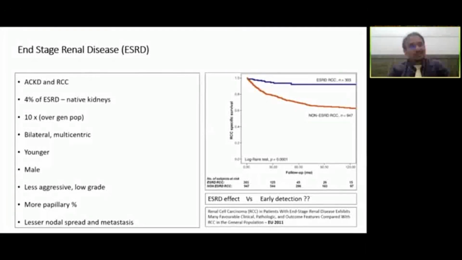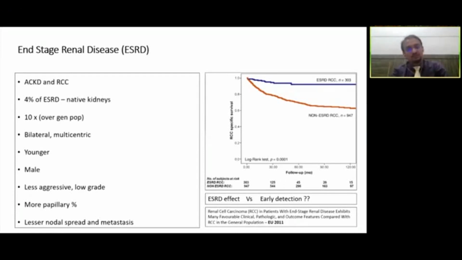Last point in the etiology, end-stage renal disease is one of the most important factors which contributes to these particular cancers because of the association of acquired renal cystic disease as well as RCCs. Nearly 4% of ESRD patients will have tumors developing in their native kidneys, which is nearly 10 times higher risk over the general population. These are generally younger males. It happens bilaterally, in a multicentric manner.